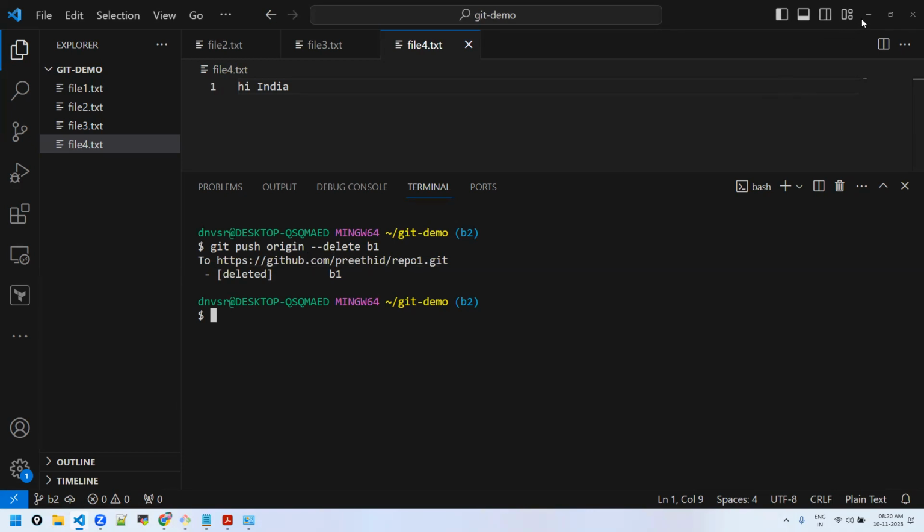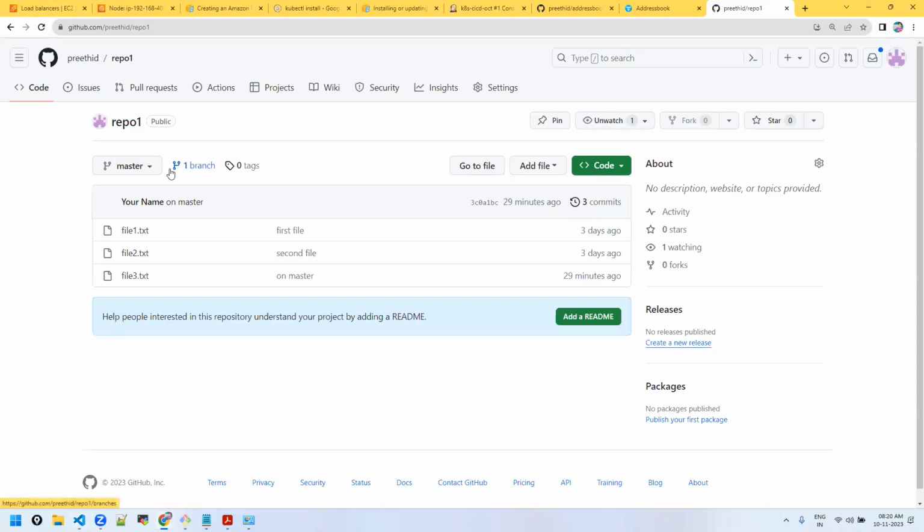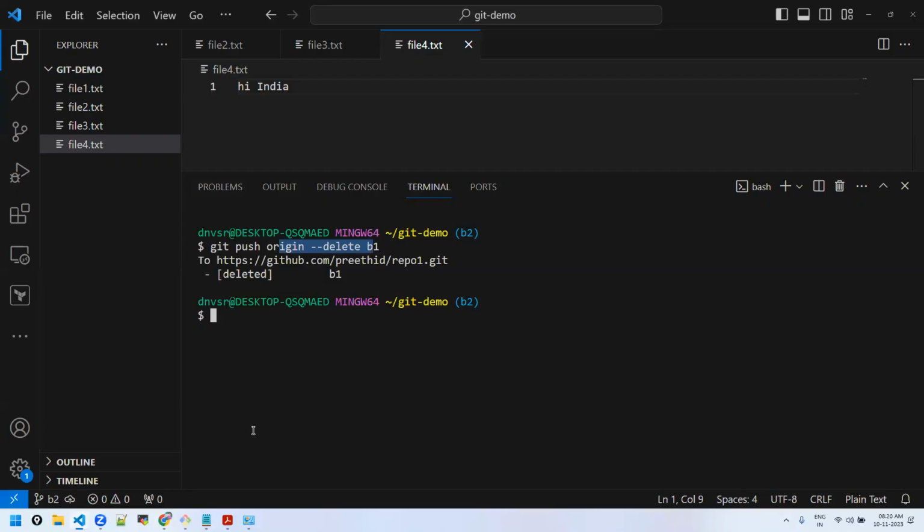Okay, the previous one, let me just run this so that you can see. See, it will delete from remote also. Yes, only that one branch. That's how you delete from remote.